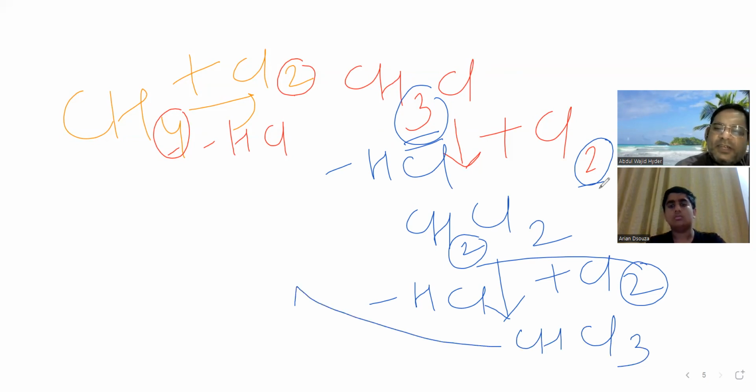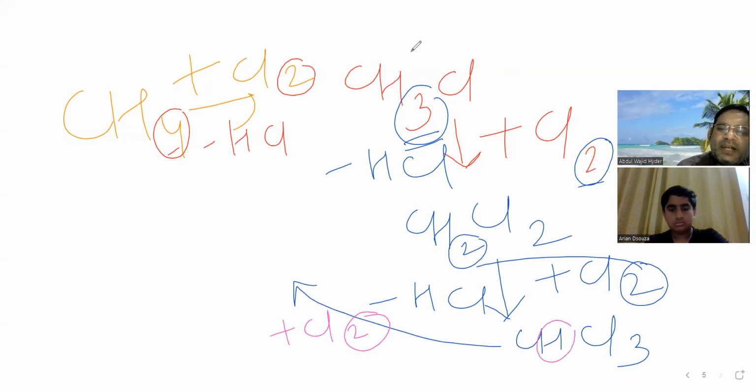This CHCl3 further reacts with one more chlorine. This one Cl combines with one H, and in this way that last hydrogen will also be removed from CHCl3 and we will get CCl4.